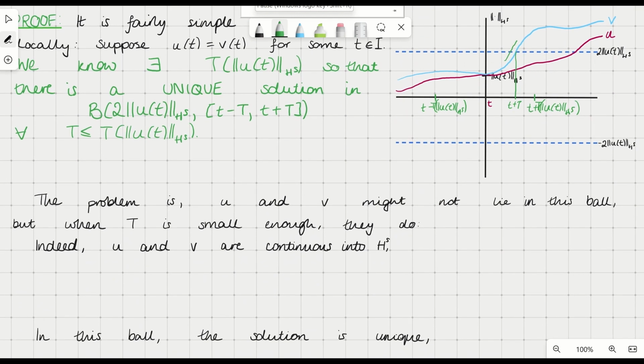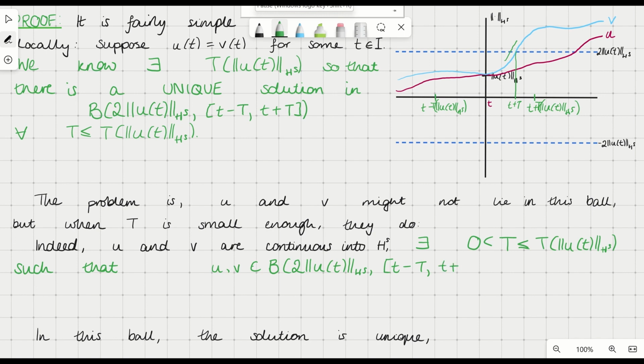Since u and v are continuous in H^s, there exists some t strictly greater than 0, which is less than or equal to this special time T of u(t), so that both u and v lie in this ball, B, 2 times the norm of u(t) in H^s on the interval t minus t, t plus t.